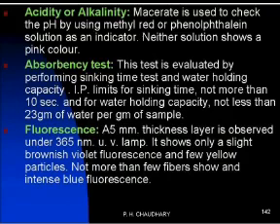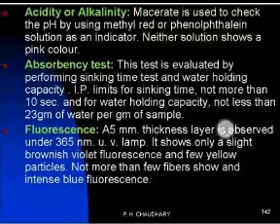Then fluorescence test. A 5 millimeter thickness pad of absorbent cotton wool is observed under the UV light of 365 nanometer. Then it shows only a slightly brownish violet fluorescence with few yellowish particles. Not more than a few particles are observed under the UV light at 365 nanometer. This is the fluorescence test.